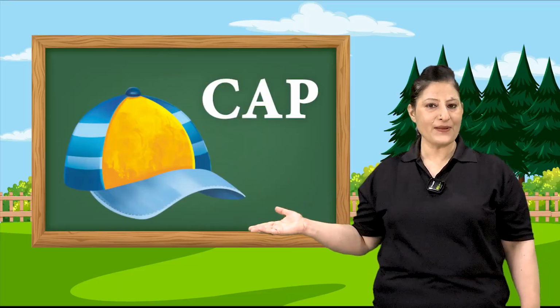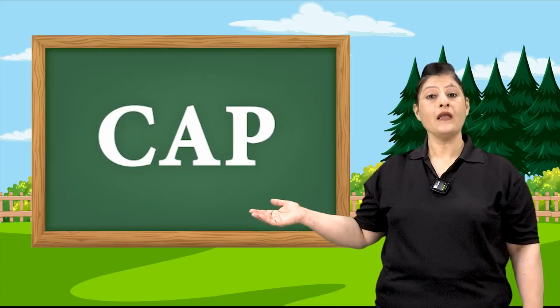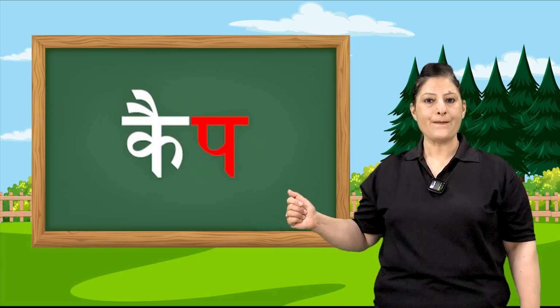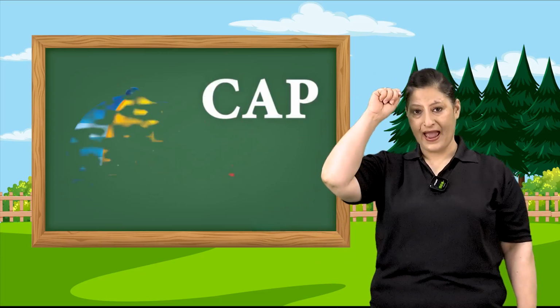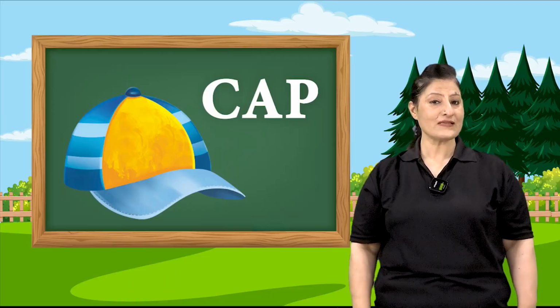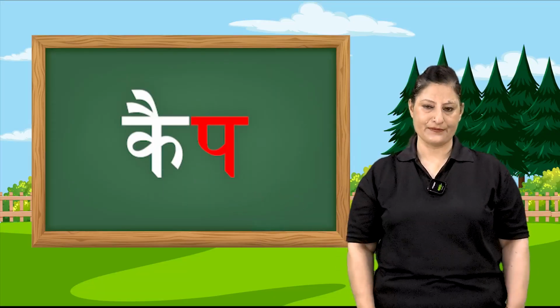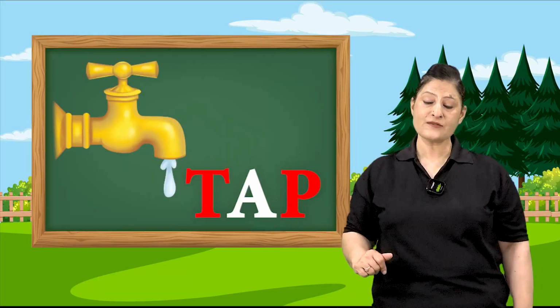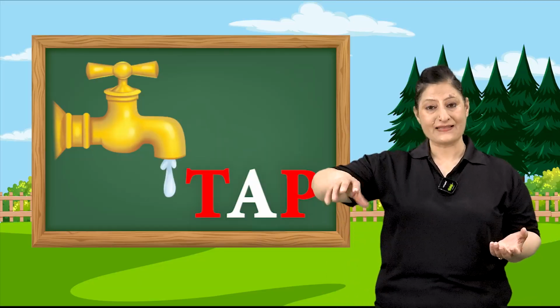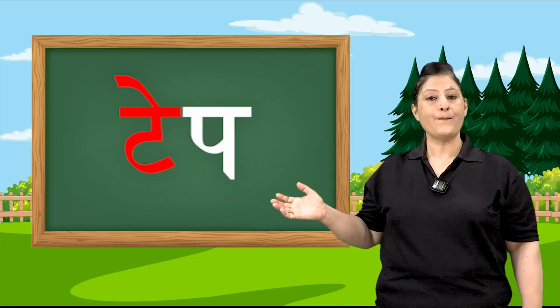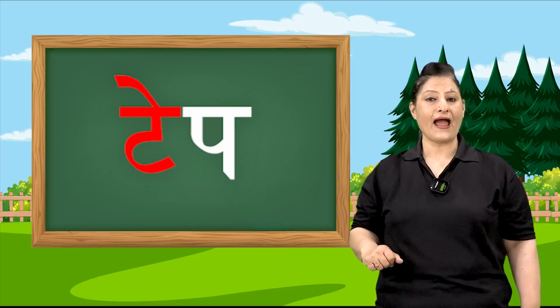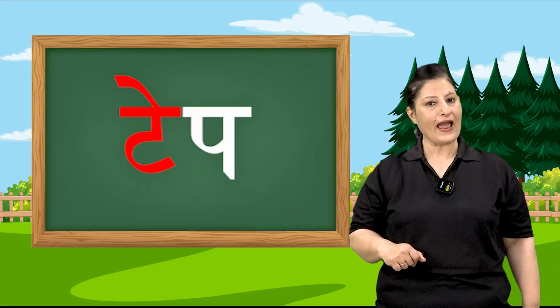Now let's look at another picture. C-A-P, which says cap. We all like to wear a cap during the summer season, yes? Cap. Now let's look at another picture. The last picture is of a tap. Tap matlab nalka. Tap. Repeat after me. Tap. Wonderful children. You all were able to read aloud. Very nice. Clap for yourself.